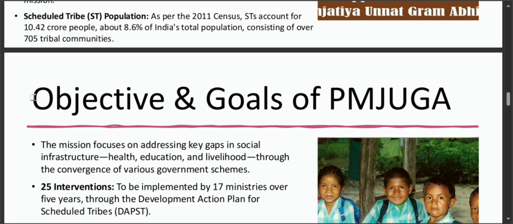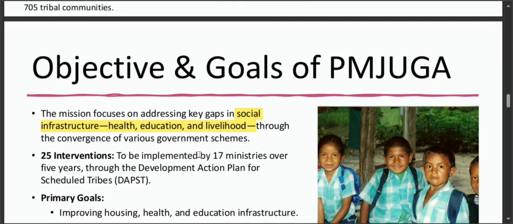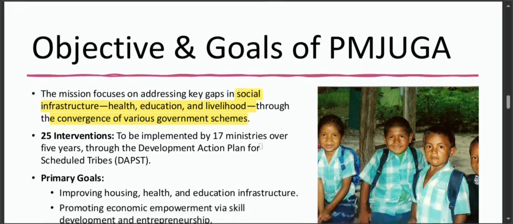This mission is designed to address critical gaps in social infrastructure, then health, education and livelihood through the convergence of various government schemes. So it is not a single scheme, it is a kind of convergence of various government schemes. And there are 25 interventions.